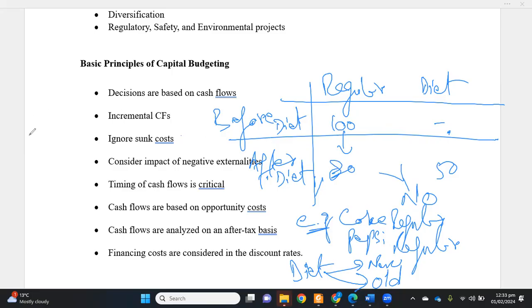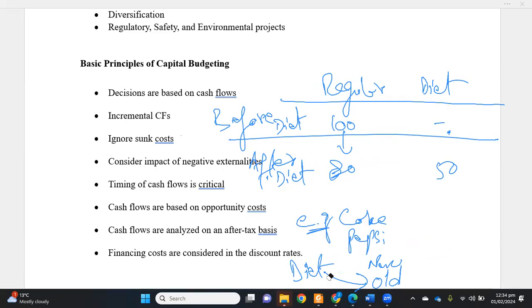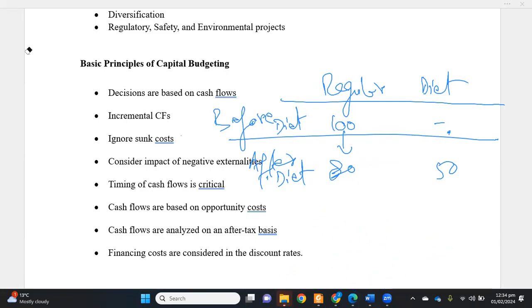In that case, we need to adjust it, because previously we discussed incremental cash flows. What is the incremental cash flow here?